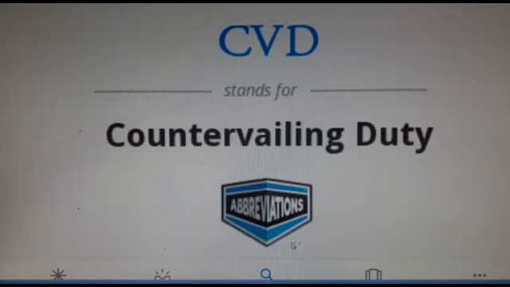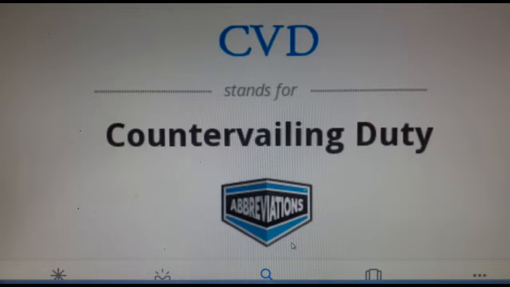Next is countervailing duty, CVD. Countervailing duty is a specific form of duty that the government imposes in order to protect the domestic producers by countering the negative impact of import subsidies.